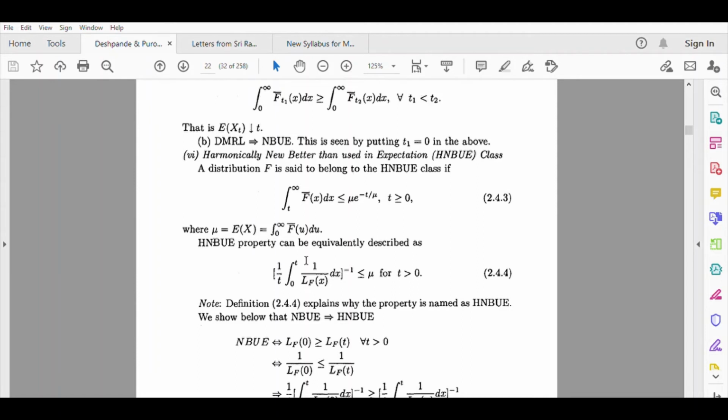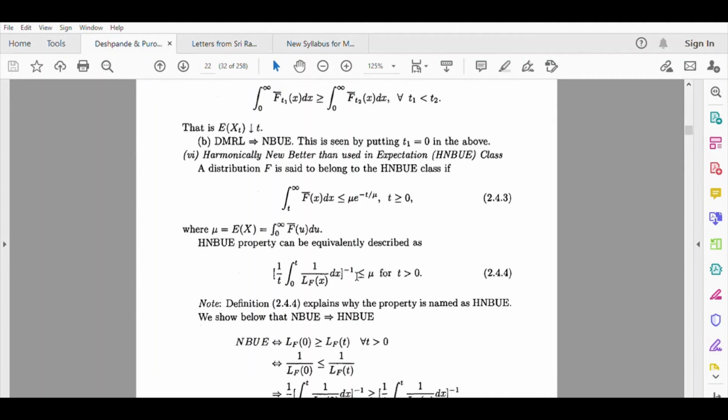So this is the time interval, and for whatever time interval you are considering, you divide by the length of that interval. This is one way to compute the expectation of residual life. So the left hand side represents the harmonic mean of the random variable X_t, and the right hand side represents simply the mean of a fresh item or fresh unit. So it is simply mu.